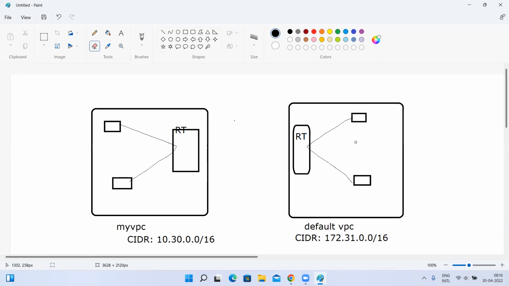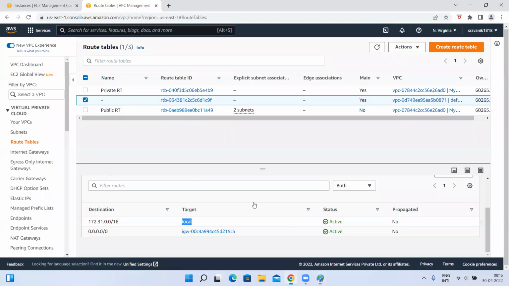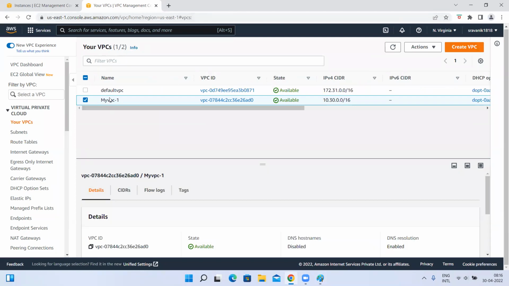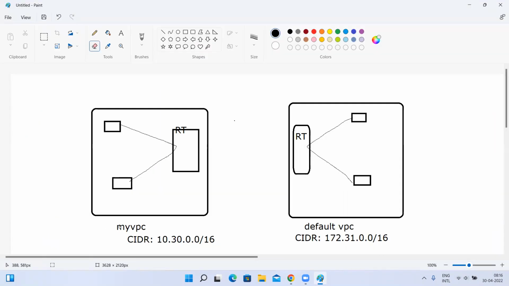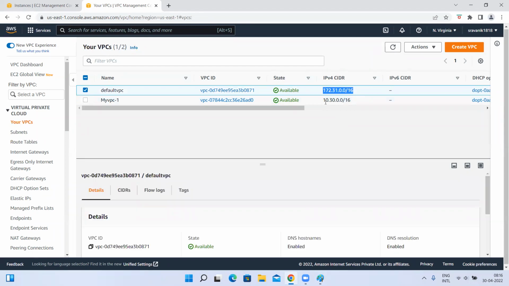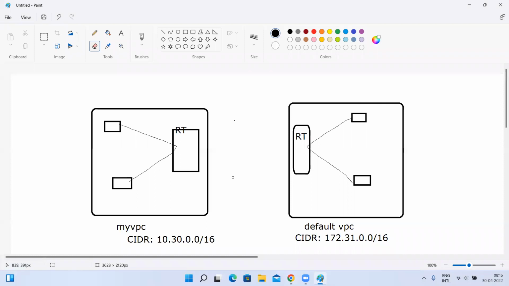Now the conditions: both the VPCs can be in the same AWS account or a different AWS account. I have both the VPCs in the same AWS account, my account: default VPC and my VPC. If you want to take them in different accounts, you can, no problem, but they should be in the same region. These two VPCs are in the same North Virginia region. Their CIDR ranges should be different, and these two CIDR ranges are different. So all my issues are solved: same region, different CIDR range. No problem, I want to merge them.